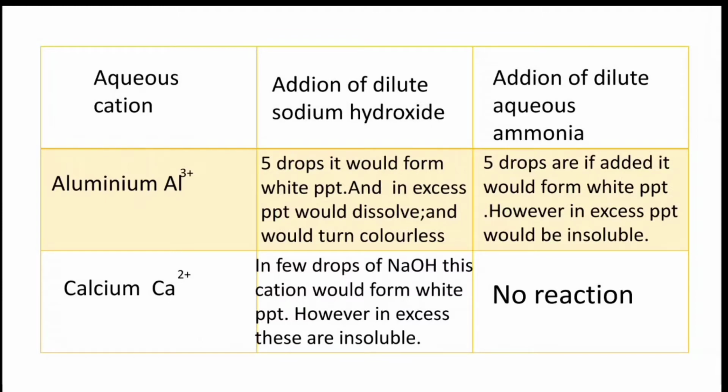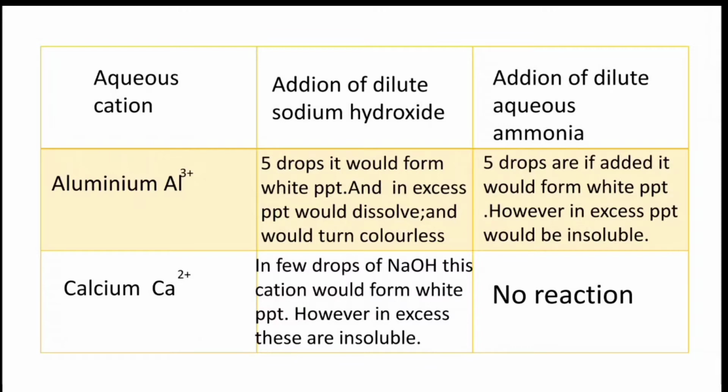What is the reaction of aluminium with ammonia? When a few drops, say 5 drops, are added, it forms a white precipitate, the same as with NaOH. However, in excess ammonia the precipitate is insoluble; it does not dissolve in excess.